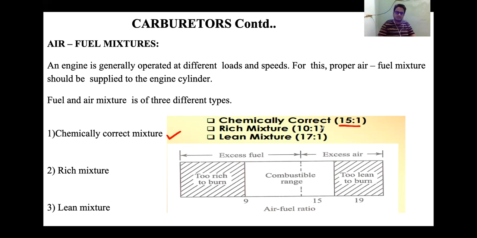Now rich mixture is 10:1, which means less air is supplied to burn one molecule of your petrol. So we can say the proportion of fuel or petrol is more in a rich mixture. In a lean mixture, we supply more than sufficient quantity of air. In this case, we have less fuel and more air. So excess of air will be there for your lean mixture, whereas excess of fuel will be there for your rich mixture. So this is about your air fuel mixture.